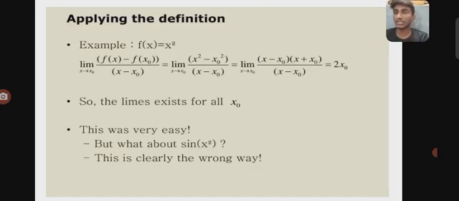So the limit exists for all x naught. This was very easy, but what about sin x square? This is clearly the wrong way. For simple functions we can apply this definition, but for the sine function and complex trigonometric functions it becomes difficult, and we do not get a solution using this method.